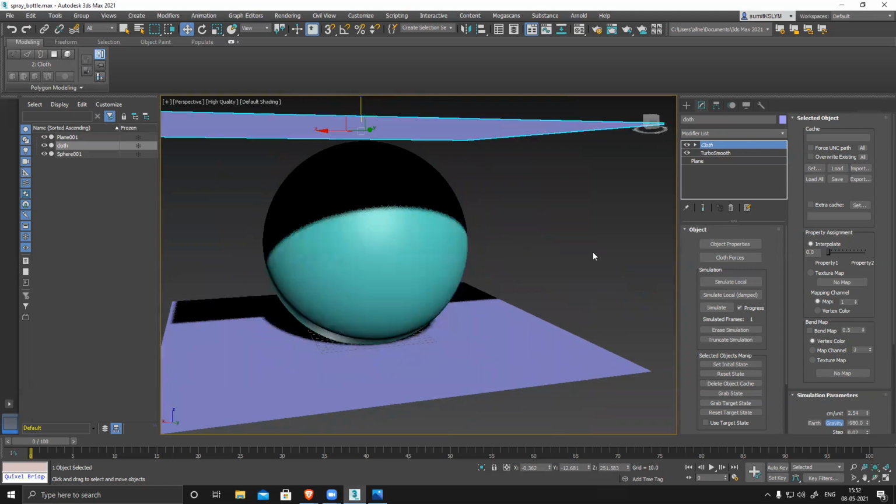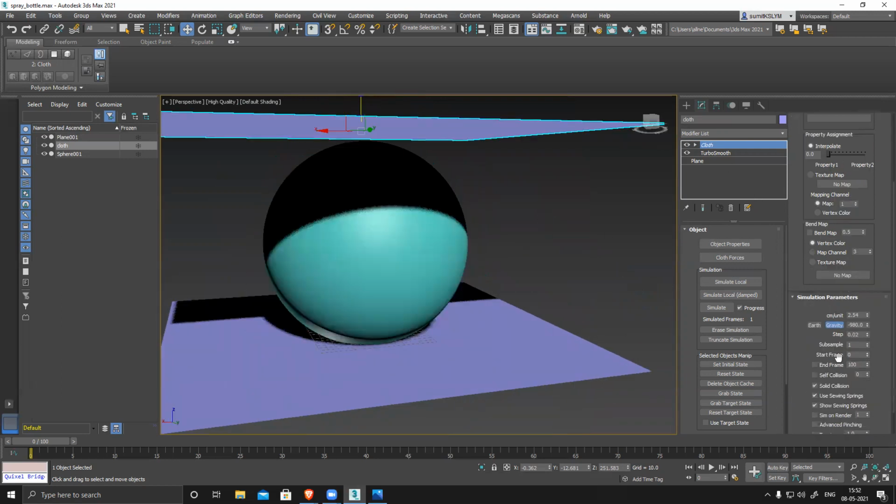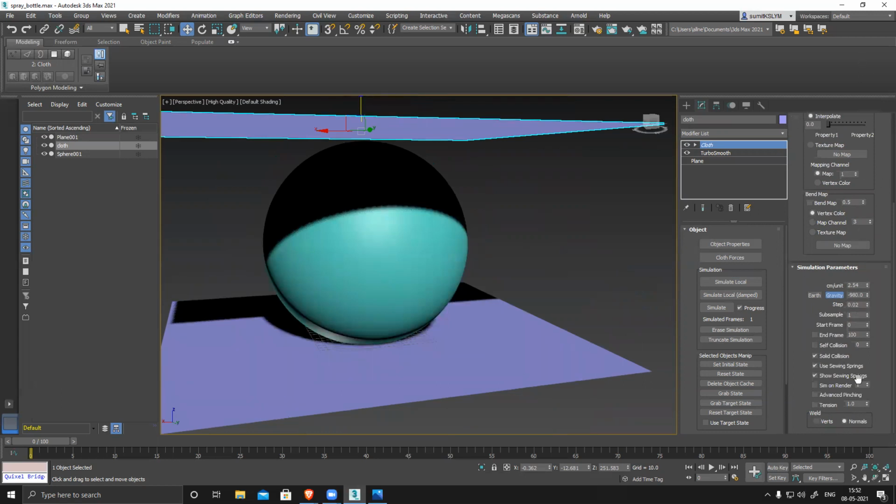If I want to control that, undo this, go to the cloth modifier and scroll down. You can see there's something called self collision. Make it full, like 10, so that it's not going to create any intersection. Then we have solid collision. If I want to set the end frame and generate this, we have gravity. Gravity is the speed with which it falls. By default it's minus 980. If I want, I can reduce or increase it also.